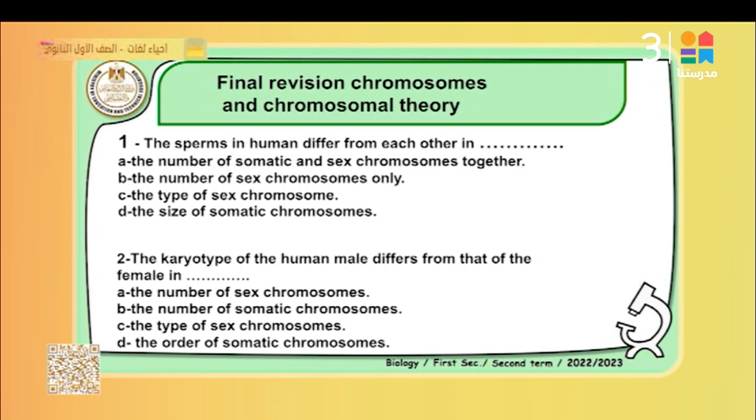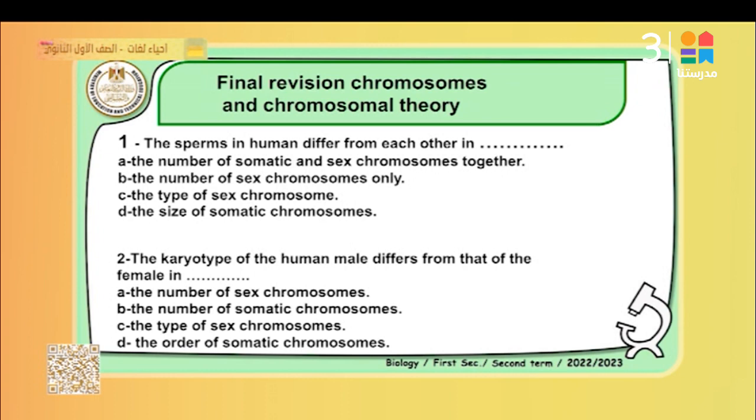Sperm in the human male consists of 44 plus XY. The 44 are autosomal chromosomes, and XY are the sex chromosomes. So the difference in the type of the sex chromosome is the best answer. Sex chromosomes in the male are X and Y, two different types of chromosomes. But in the female, homozygous, it means they are the same: 22 plus X and 22 plus X.